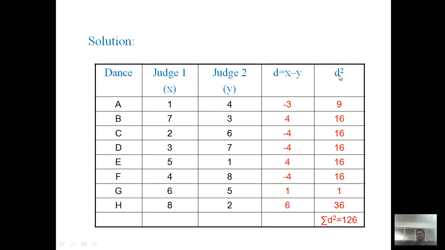And these next values are simply the squares of this column. So minus 3 squared is 9, 4 squared is 16, and so on. 6 squared is 36. The Spearman rank correlation coefficient contains the term sum of d squared, so we just find the sum of all these: 9 plus 16 plus 16 and so on plus 36. It leads to 126.